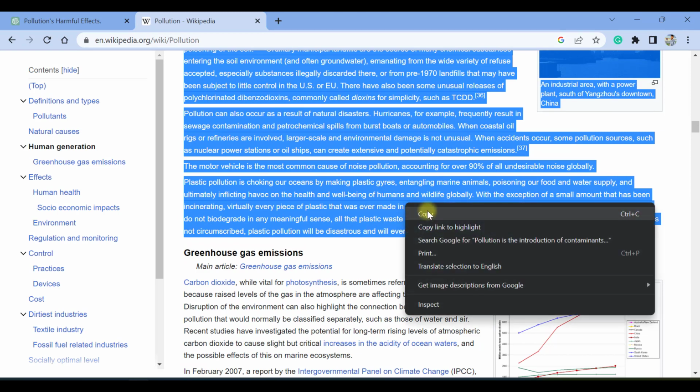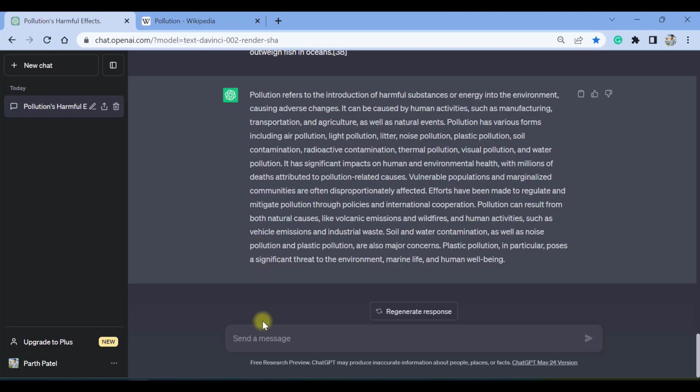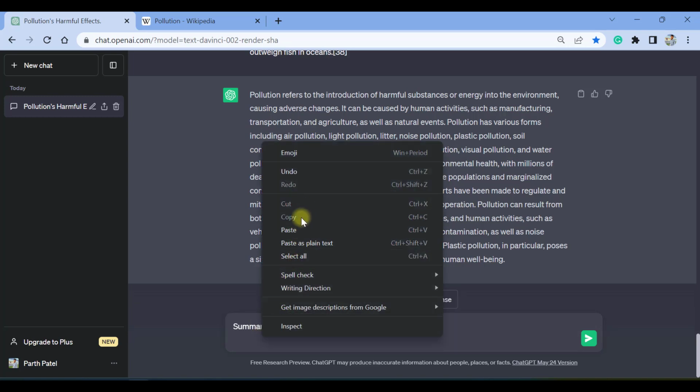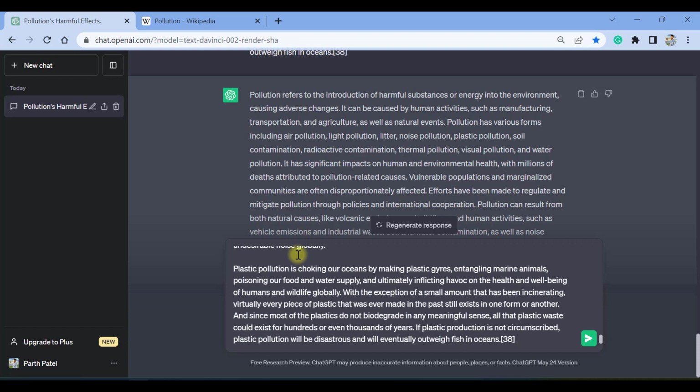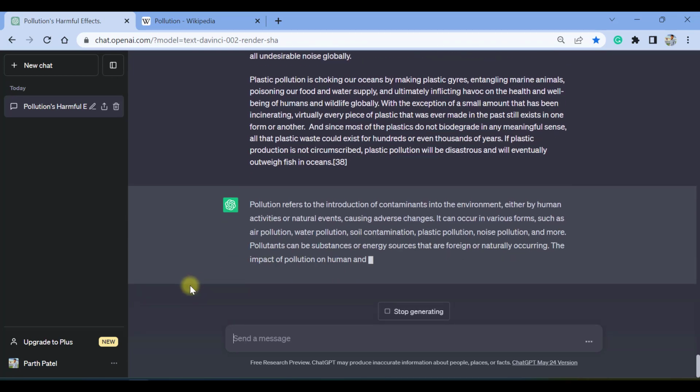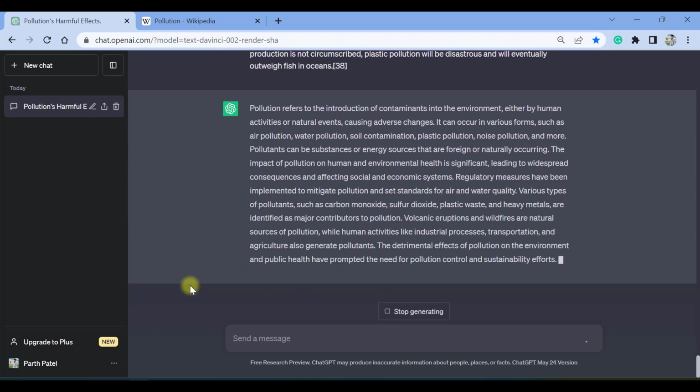You can then copy this text, and then you can ask ChatGPT to summarize this paragraph below, and then you can press shift enter and paste that paragraph over here and press enter. And now you can see the magic is happening.